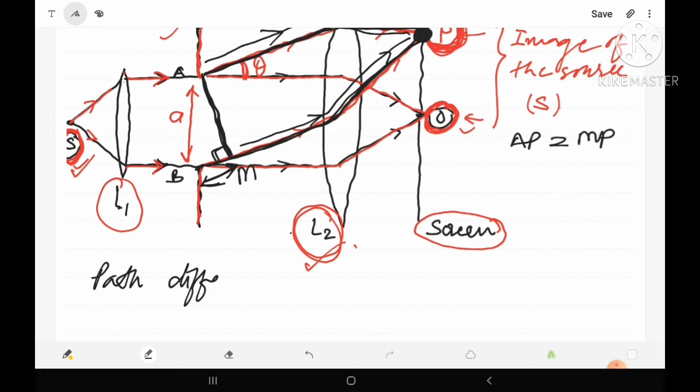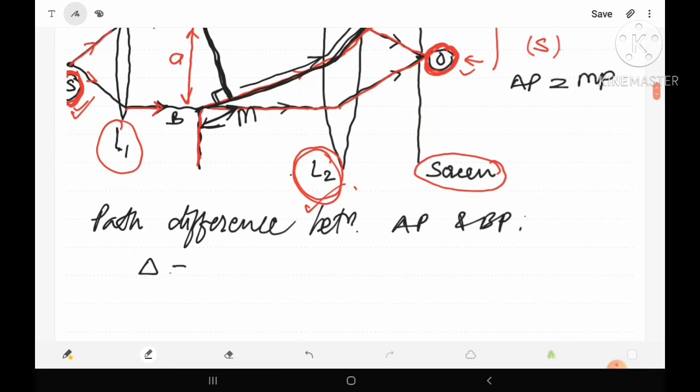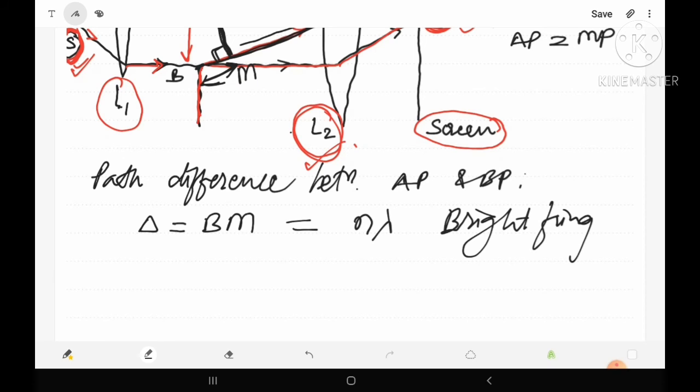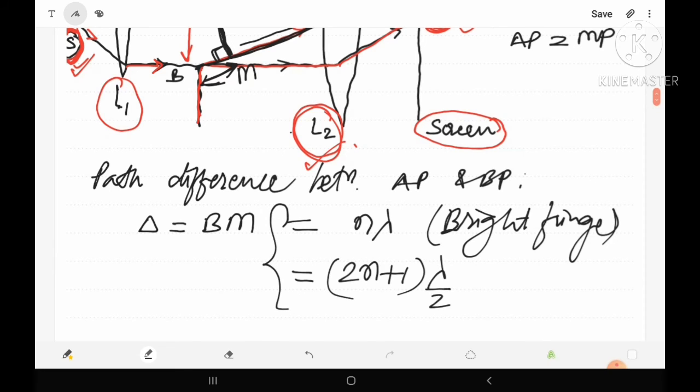So the path difference between the rays AP and BP will be BM. Means suppose path difference delta equals BM. Now we know that if this BM is equal to n lambda, then a bright fringe will be obtained at point P, and if this is equal to (2n plus 1) lambda by 2, means an odd multiple of lambda by 2, then we will get a dark fringe at point P.